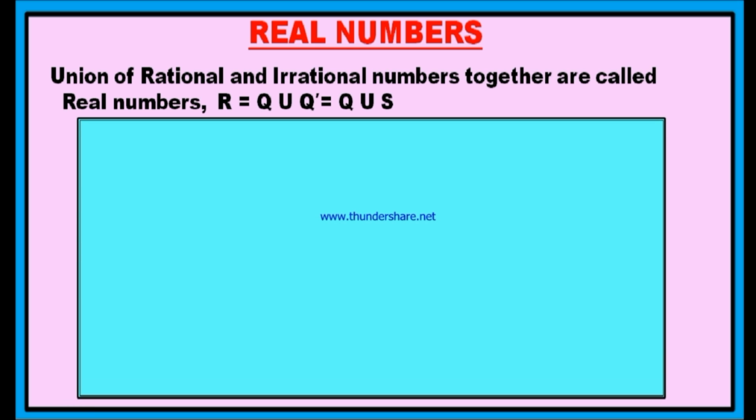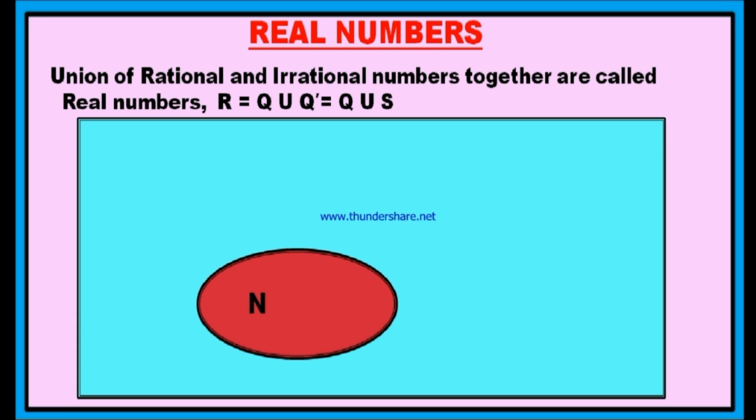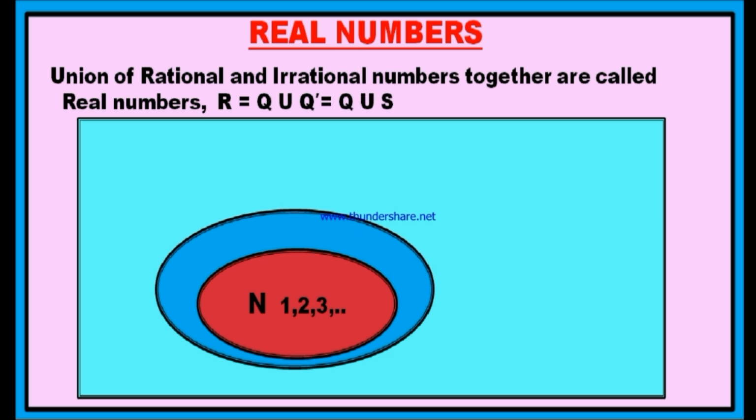If you observe this diagram, you can find here is the first circle. This is set of natural numbers. Natural numbers may start from 1, 2, 3 and so on. And this is set of whole numbers. The set of whole numbers may start from 0, 1, 2, 3 and so on. Therefore, every natural number is a whole number.